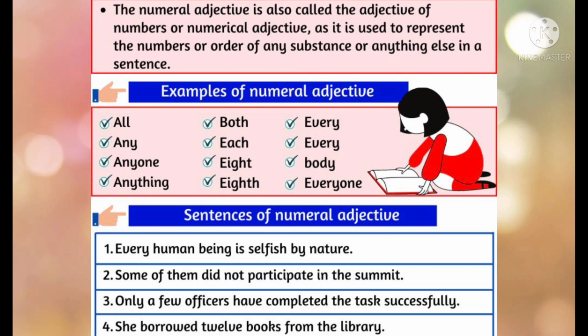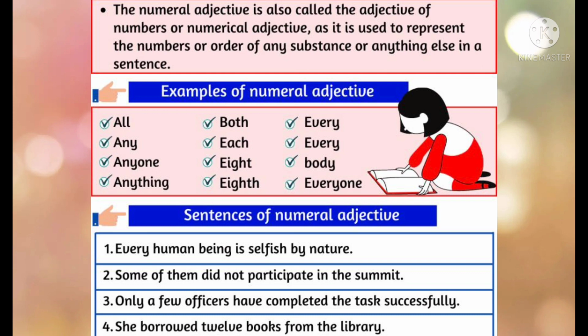Example, if I say 8 planets, 10 mangoes, 5 rows, second line. So here all the words which I have used are adjectives of number. 8 planets, 10 mangoes, 10 is an adjective of number. Okay. Now here they have given the examples of numerical adjectives.